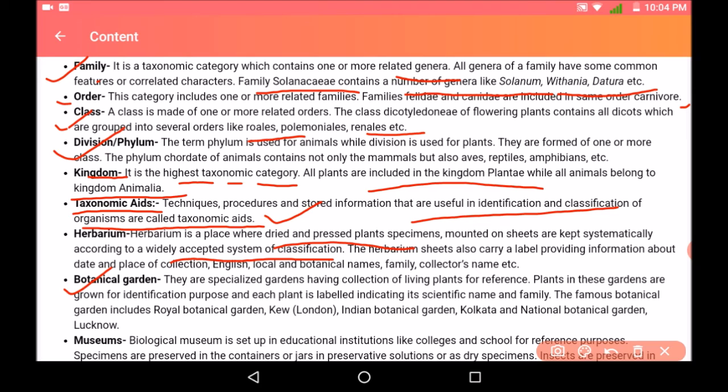Botanical garden. Now what are botanical gardens? They are specialized gardens having a collection of living plants for reference. Plants in these gardens are grown basically for identification purposes, and each plant is labeled by its scientific name and family. The famous botanical gardens include Royal Botanical Gardens in Kew, London, Indian Botanical Garden in Calcutta and National Botanical Garden in Lucknow. These botanical gardens have various categories of living plants, and they are basically for identification and study.